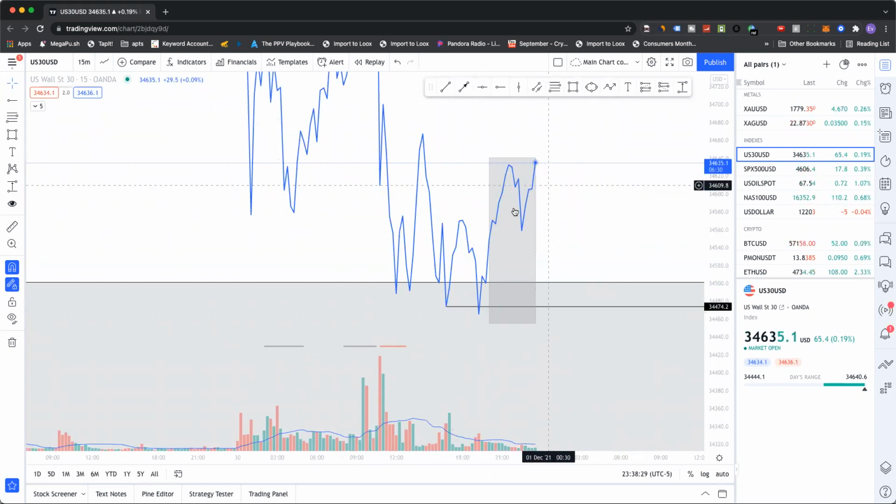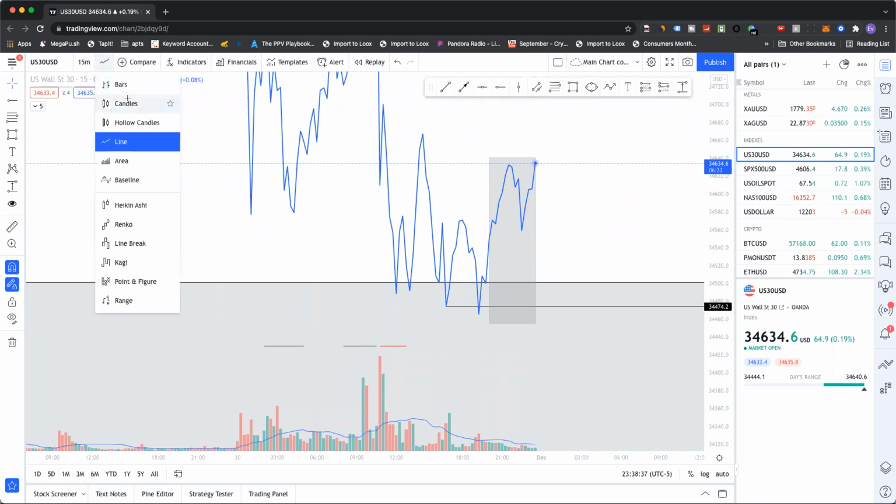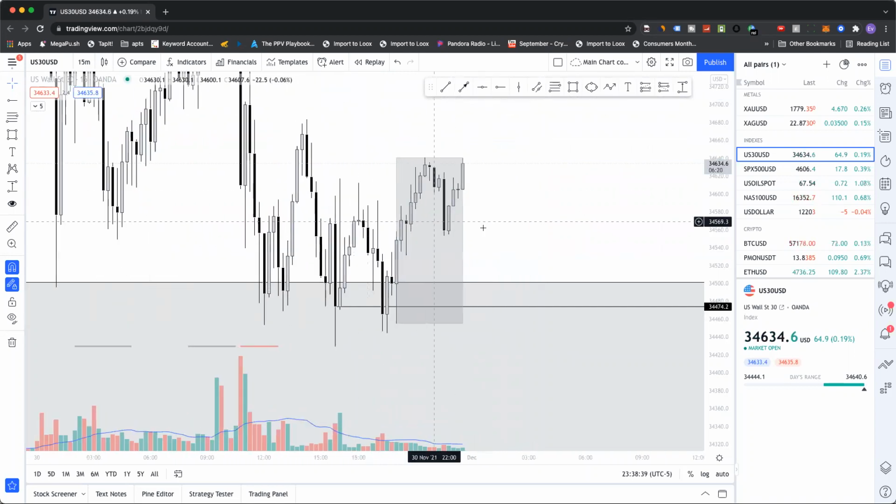Okay, simple. So now we know we have a stop hunt and a breakout above these highs. Okay, so if you are looking for lower time frame entries, like maybe somewhere in here.